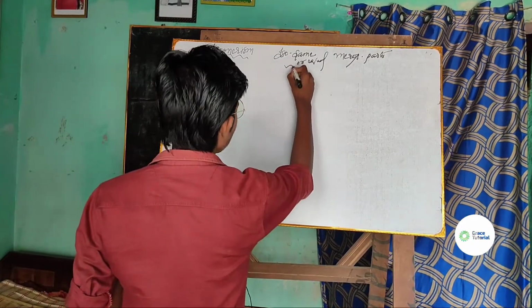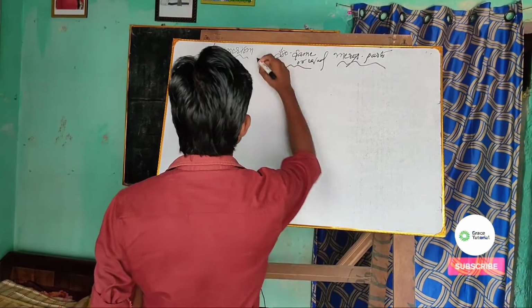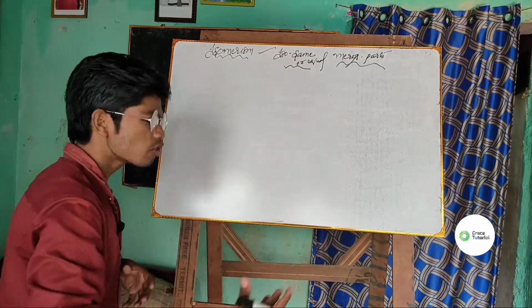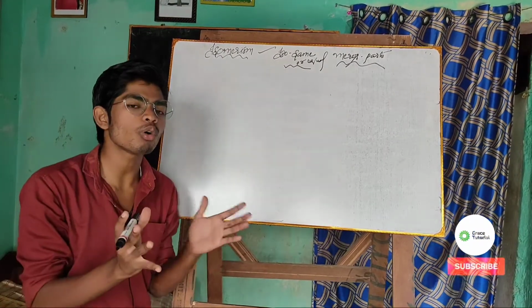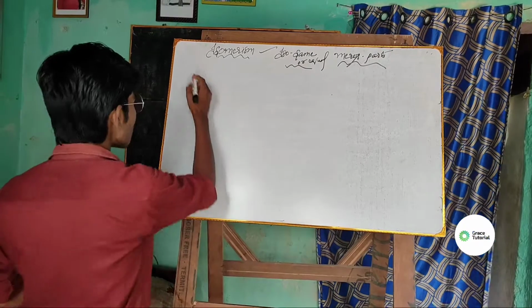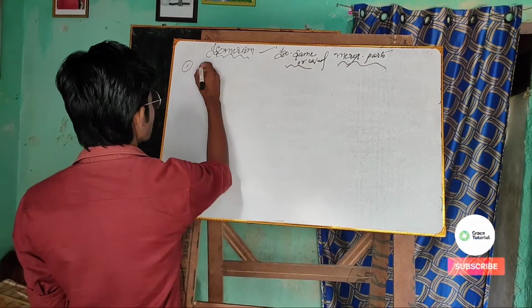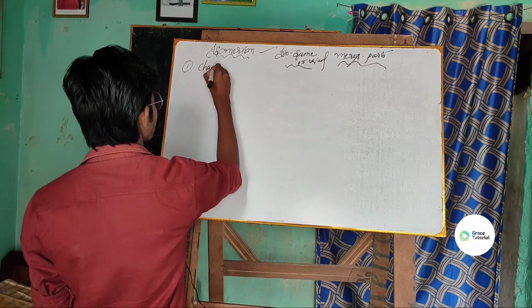Well, aliphatic amines or aromatic amines, anyhow the amines will show isomerism. So the first isomerism that I have is chain isomerism.